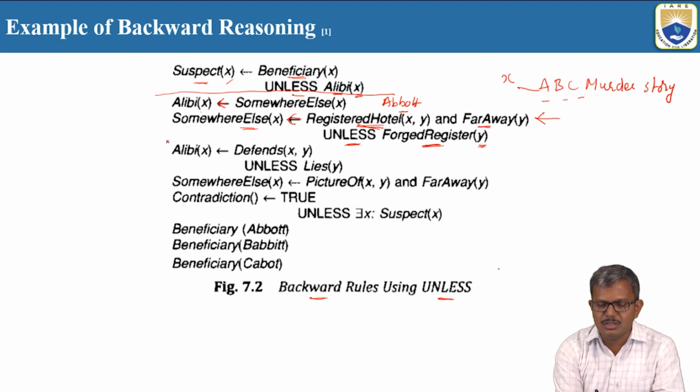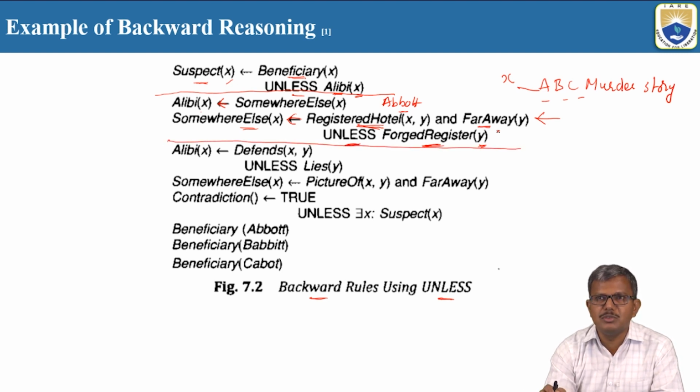Now coming to the other person. So we can say up to this it is about Abad. Come to Babit. So Babit is also going to defend. What is he going to defend? He is going to say that at the time of murder, he was somewhere else. Somewhere else in the sense here, he is with his brother-in-law.